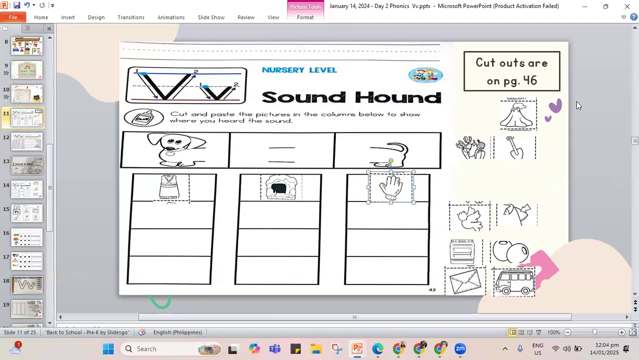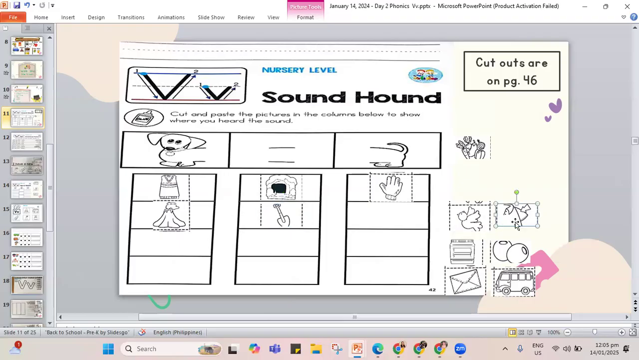Okay, next, let's jump to volcano. Volcano. Where can we put volcano? In the beginning here. Okay, next, what about the shovel? Shovel. Shovel is in the middle.